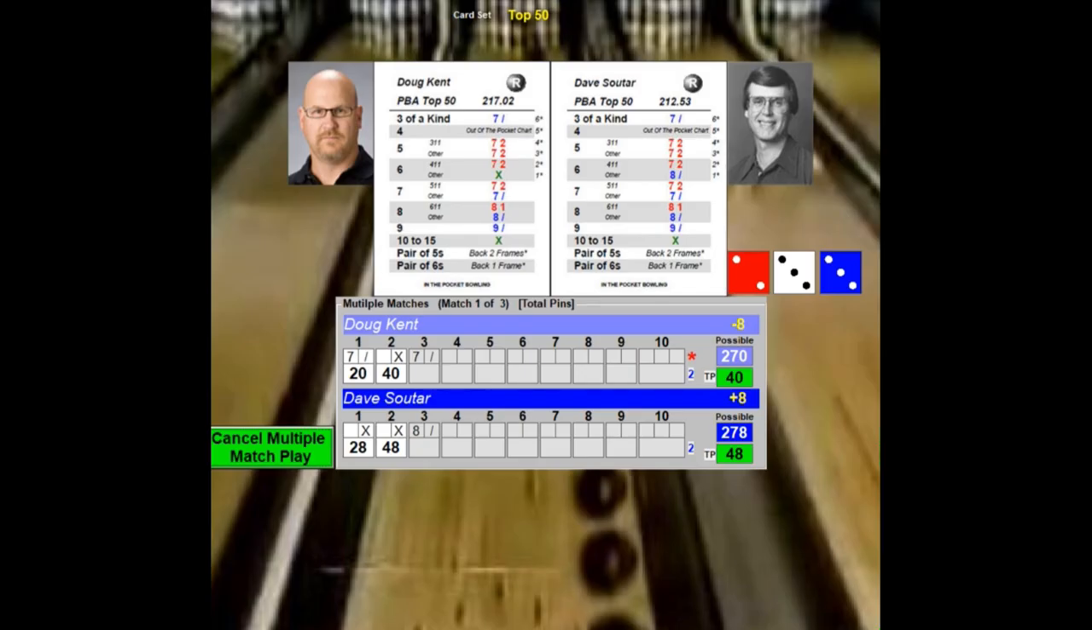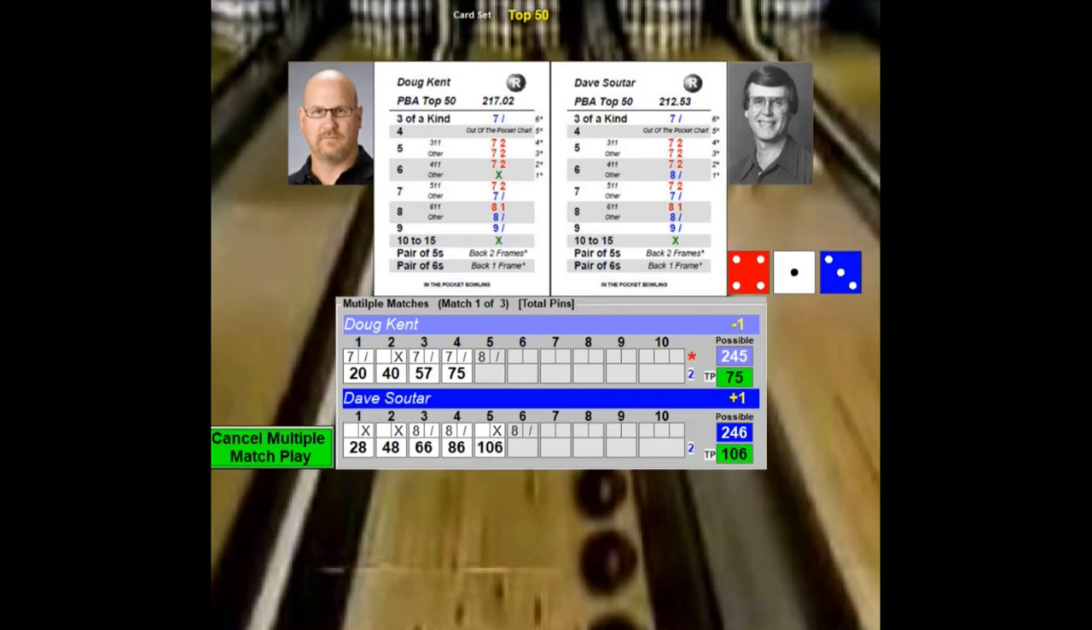That's 8 pins. He's not going to get the 3 straight strikes. Sultar throws 1-2-5. That's 8. That's a spare. Kent throws triple sixes. 18. It's a 7 spare. On 5, he throws a 4-2-2. That's 8. Sultar throws 3-2-6. That's a strike. He's in the lead.